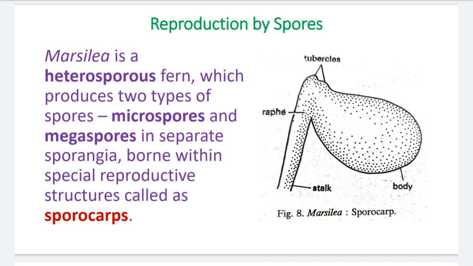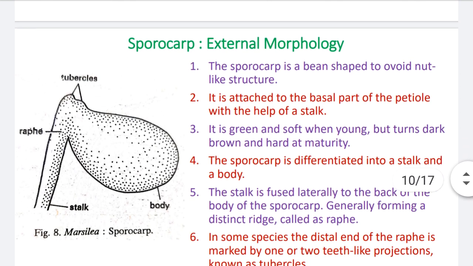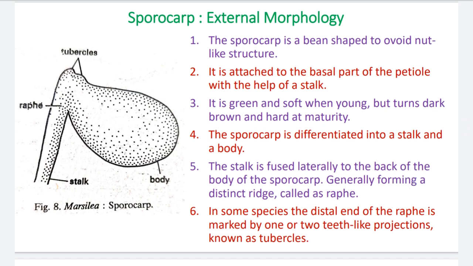So see in the diagram, the matured sporocarp structure is given. The matured sporocarp is made of its body, then its stalk, and at the tip of the stalk the raphe is there. The raphe is nothing but the attachment organ of the stalk to the body, and at the tip there are two projections. The projections are called the tubercles. So the sporocarp is the spore producing structure in Marsilea.